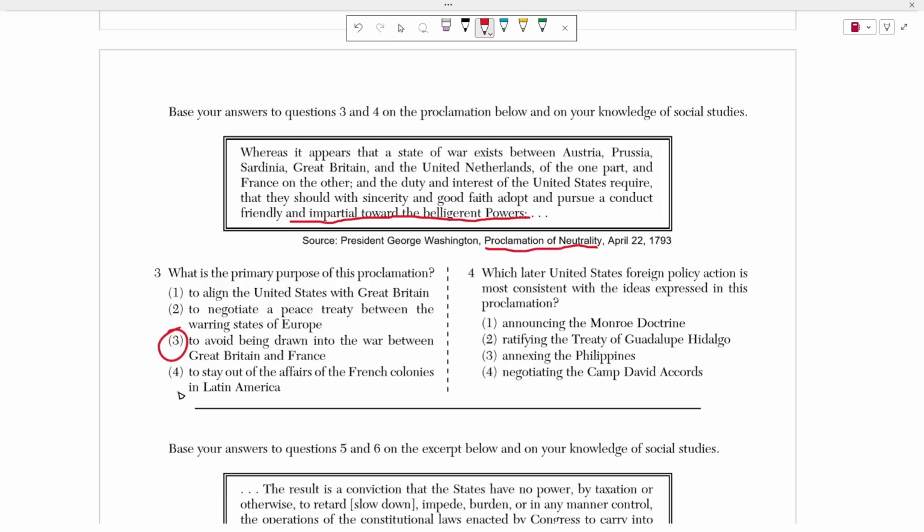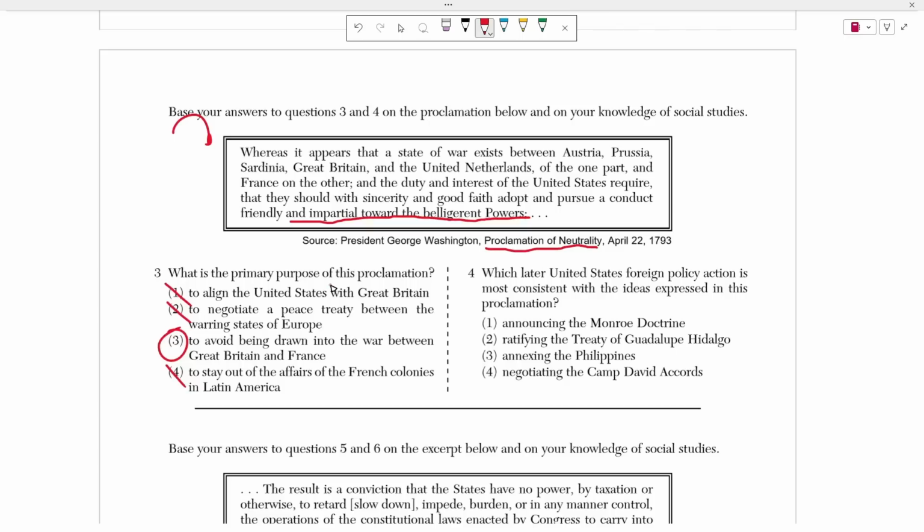All right, this has nothing to do with Latin America, right? This is talking about a war in Europe. And again, if you're impartial, that means that you're not taking anyone's side. So negotiating a peace treaty, first of all, not only was it not stated in this passage, right? But also, if you're negotiating a peace treaty, you have to be involved in the conflict, which is the opposite of what being neutral means, okay? Again, choice 1 doesn't make sense because if you're trying to align with Great Britain, you're not being impartial, you're being biased to one side.